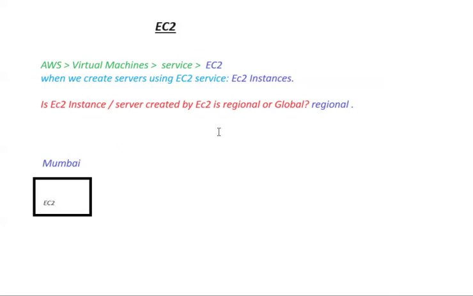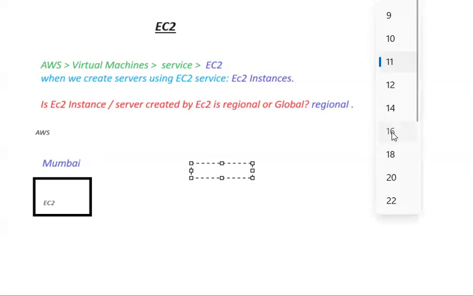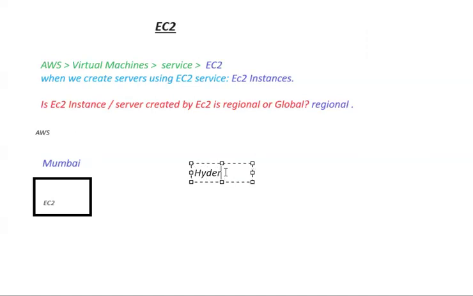Now I opened my AWS console. From where are we going to create our EC2 instances? From the AWS management console, we are going to create our servers. From there, I'd like to open my Hyderabad region. So I opened my Hyderabad region.